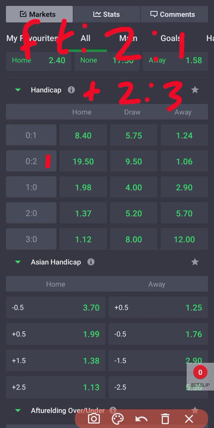The handicap wins when the team you have selected for the handicap has a perfect draw, or loses their game by a goal below the handicap you selected, like in this instance where we have the full-time score 2-1. Understand? We have the full-time score at 2-1, then adding the handicap, we are having 3-2 overall. All right, so that is how the handicap is, and let me now explain what the Asian handicap is and how it works. All right, so let's do that.